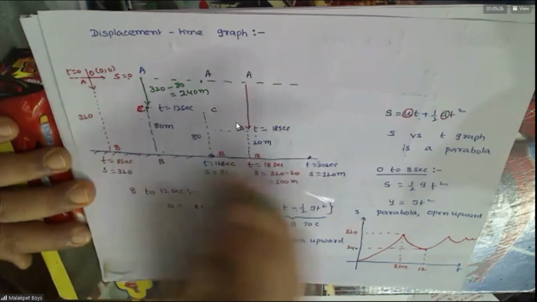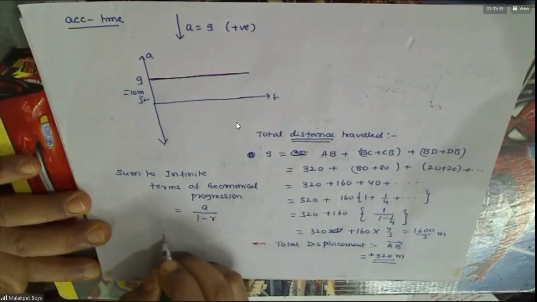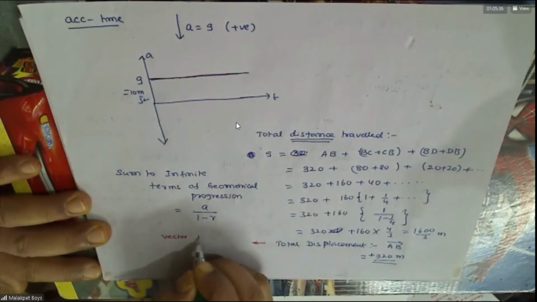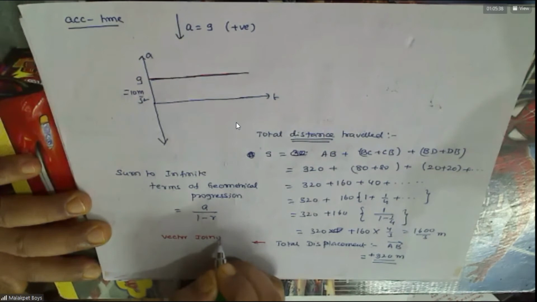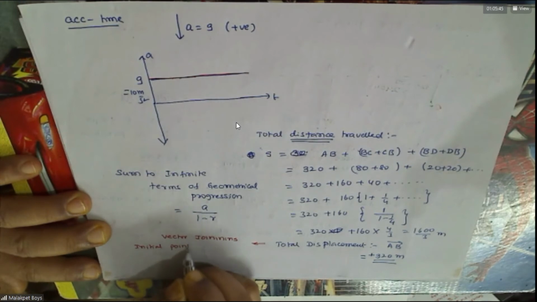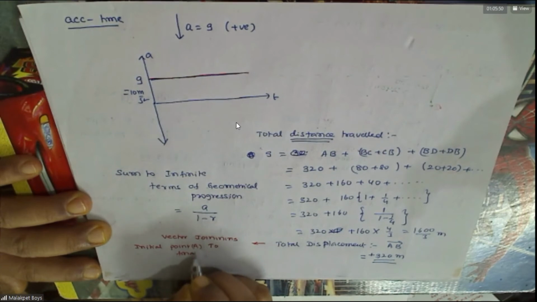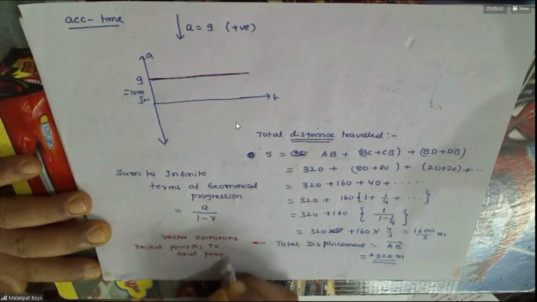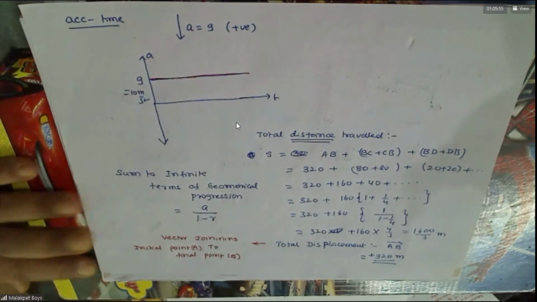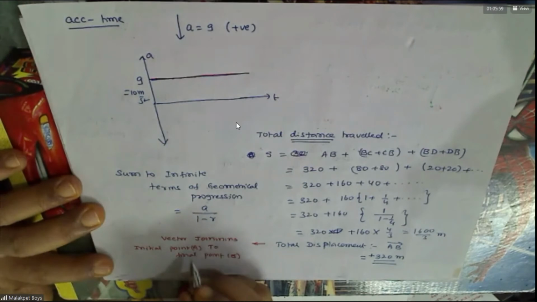Now, A to B is negative only, no? Displacement means the vector joining the initial point A to the final point B. Understood this?